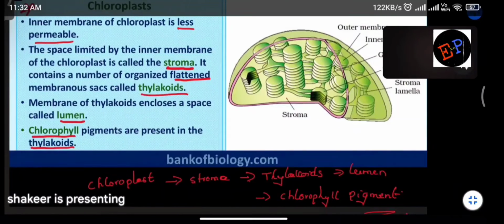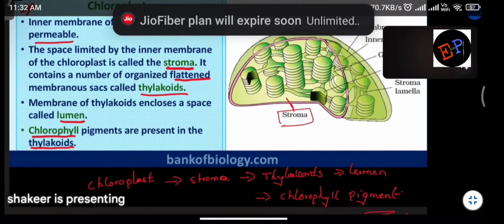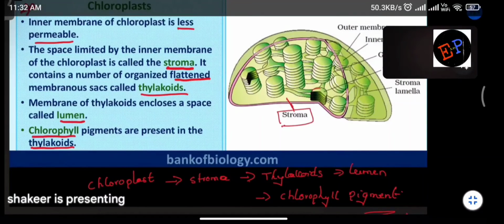So inside the figure, this empty region you are seeing, no, this empty region is called as stroma. Are you able to understand? No? Inside the stroma, what you have? You have this disc type of structures. No? So this disc type of structures, what you can call? You can call them as thylakoids. And this group of thylakoids, you can call them as granum. Are you able to understand?